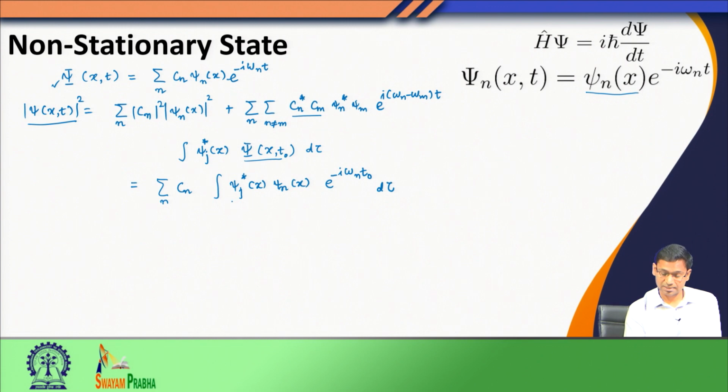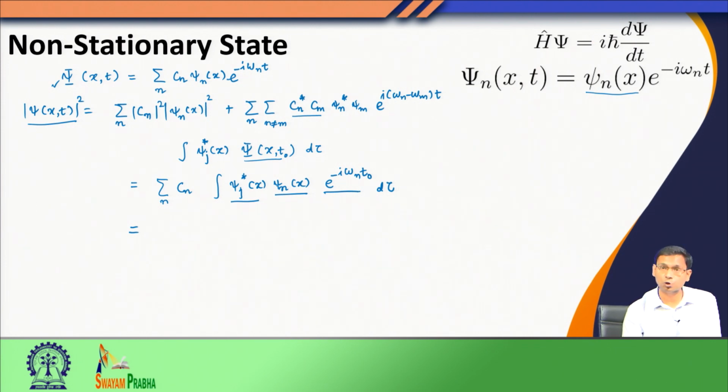What I have is psi j star multiplied by psi n, which I am integrating, and I have this time factor, e to the power minus i omega n t 0, where t 0 is my initial time. When I look at this integral, I see that this is actually an overlap integral between two eigenfunctions of the same Hermitian operator. Psi j and psi n are simply two eigenfunctions of the time independent Hamiltonian.